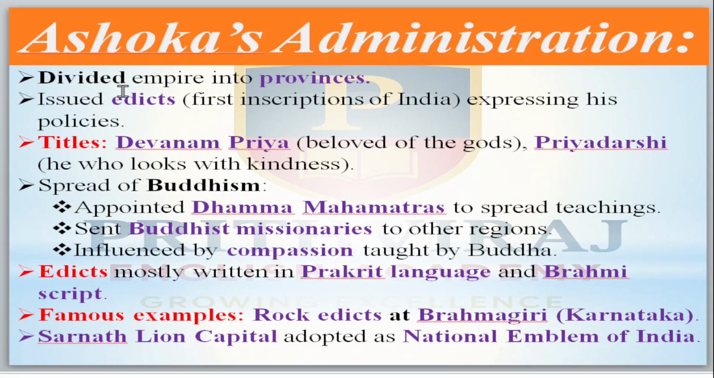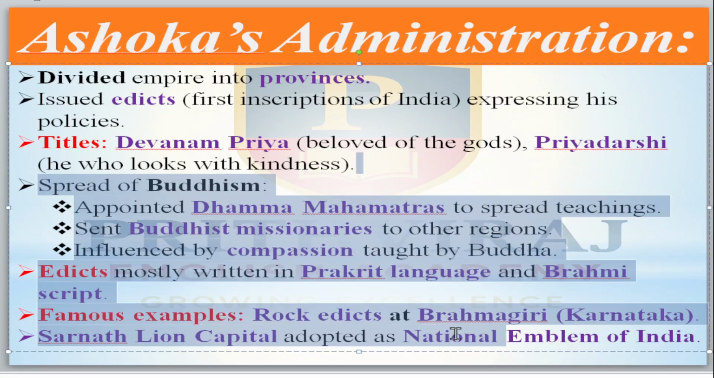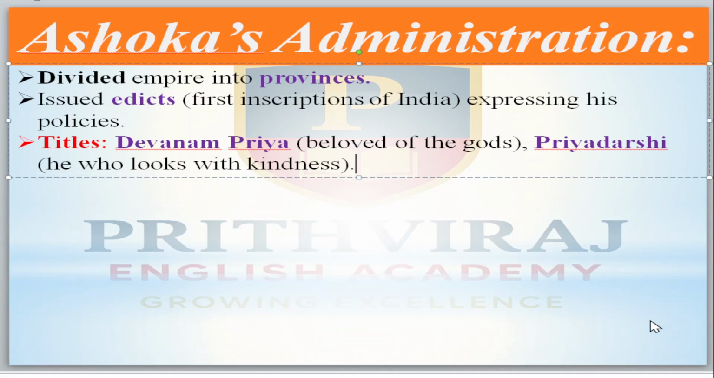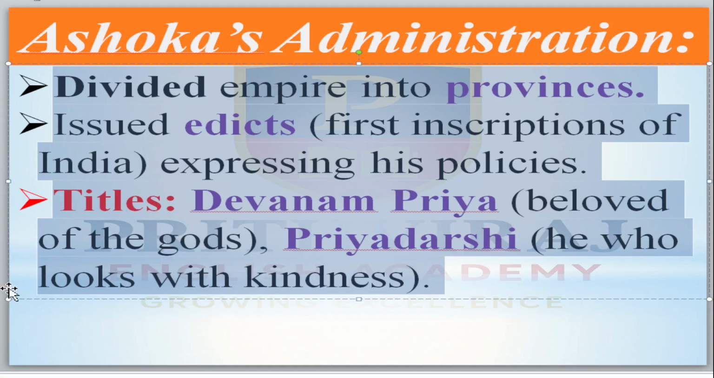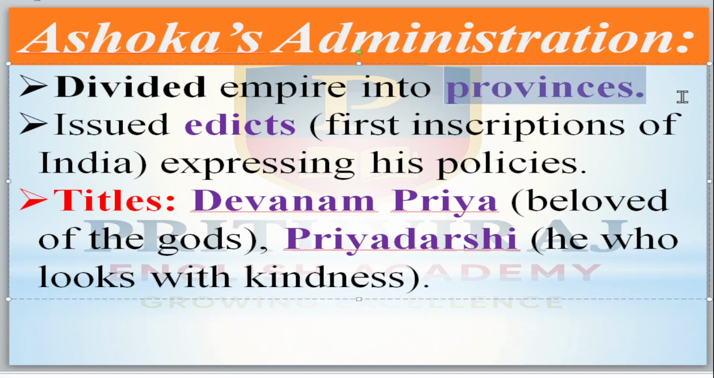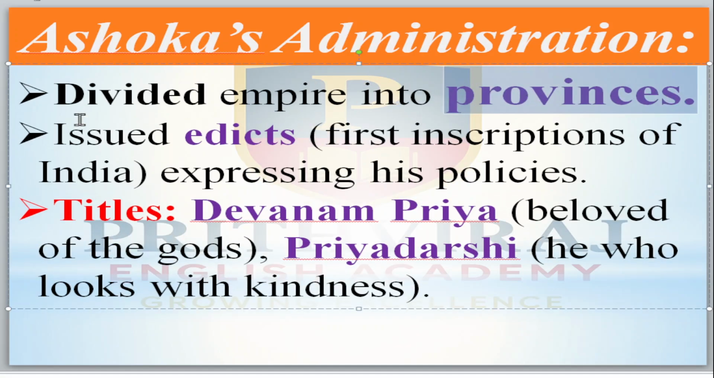Now come to Ashoka's administration. His empire was divided into provinces. That is the first thing we come to know. Provinces are like today's states, and we have taken the administration especially from them only.